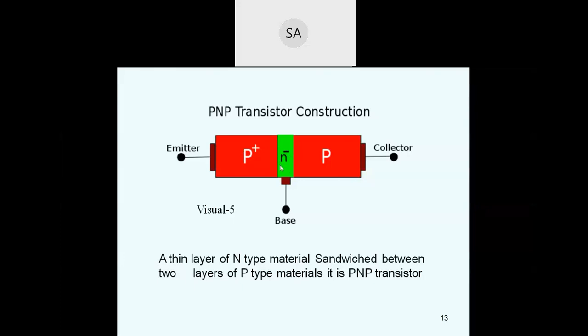In the base, some recombination takes place, and the excess majority charge carriers move to the collector. The collector collects the majority charge carriers. Its area is very large compared to the emitter and base, and the base is lightly doped, the emitter is heavily doped, and the collector is moderately doped.